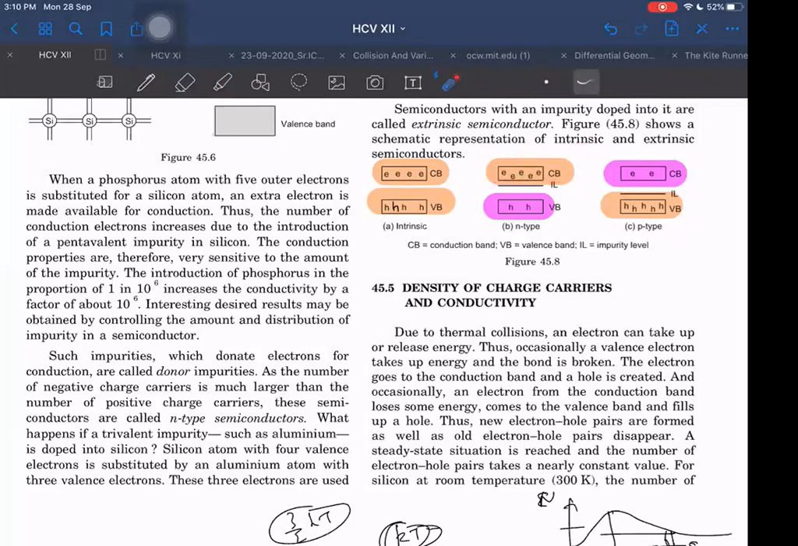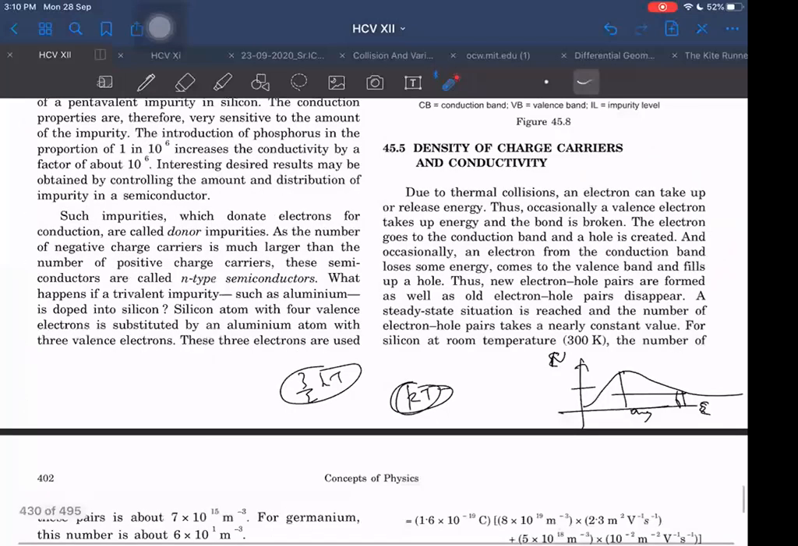Where the electrons come from, they come from the impurity level IL. Where the valence band holes come from, they also come from the impurity level IL. Which impurity is this here? It is coming from boron, or aluminum, same thing. It is coming from a trivalent impurity. And the other is coming from a pentavalent impurity, like phosphorus.